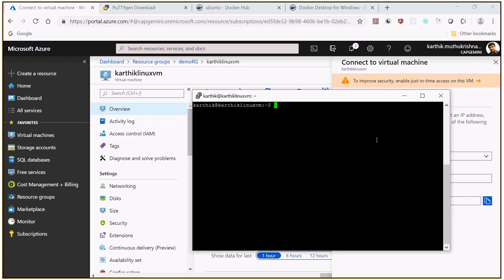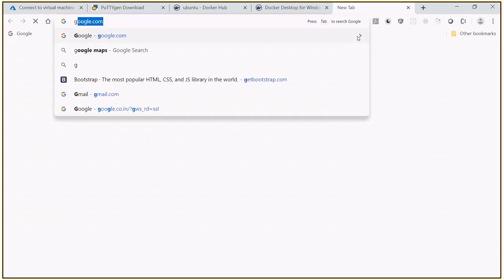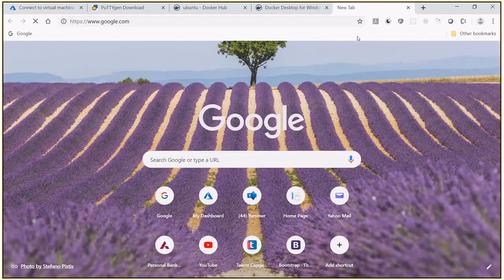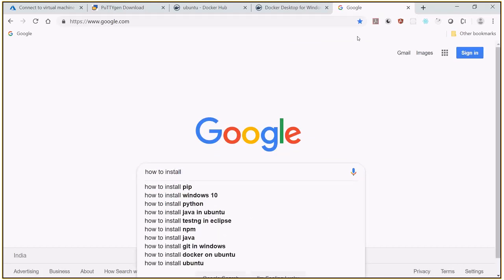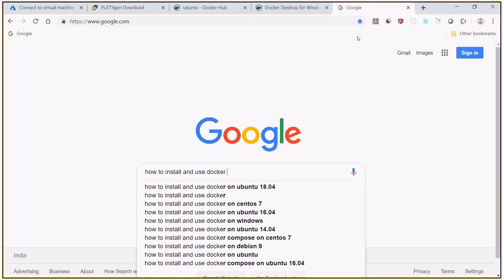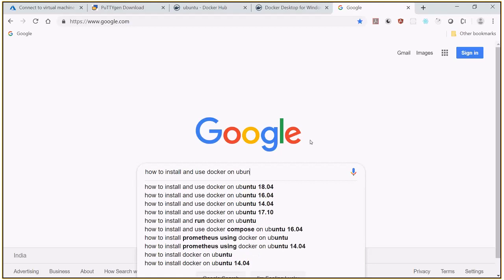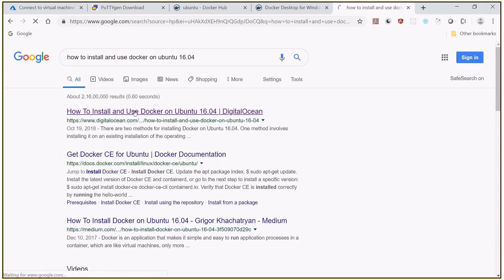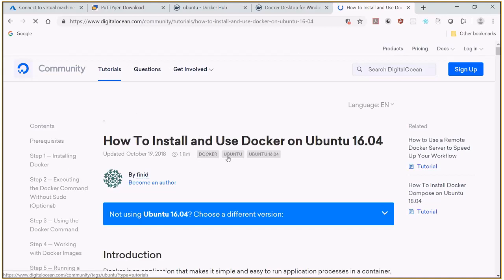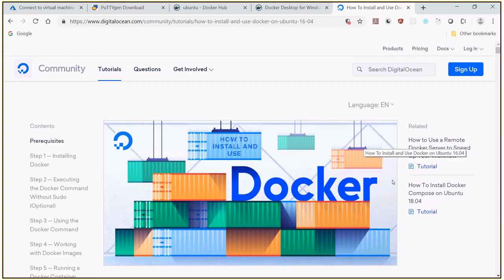For that, there is a step-by-step tutorial. We'll go ahead, and let me open google.com. How to install and use Docker on Ubuntu 16.04. So let me just take this. I'm just going to simply follow the steps they have provided. How to install and use Docker on Ubuntu. So let me go there.